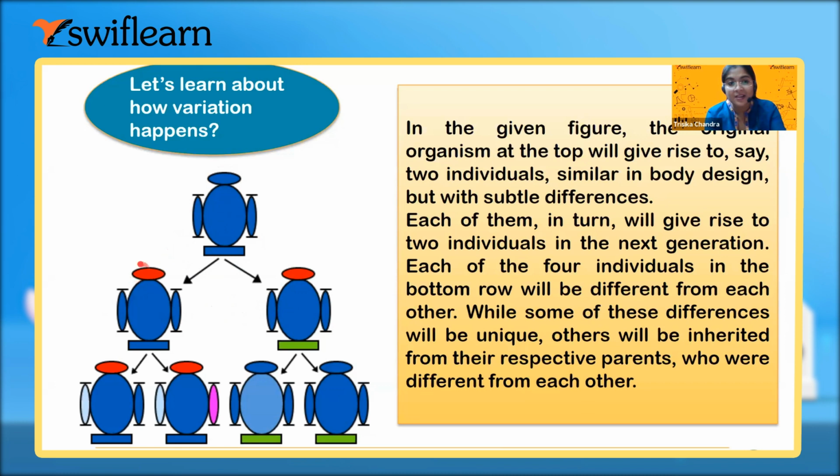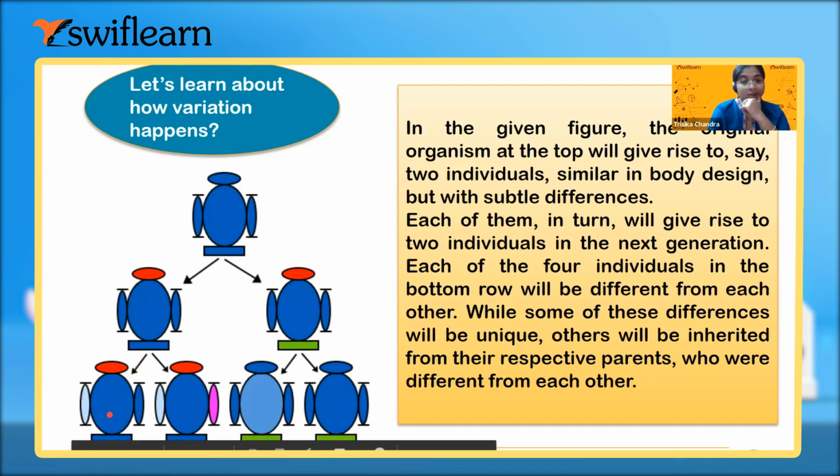Can you see the head becomes red over here, and both of the siblings have got the red head, but the tail portion or the base portion, if I consider it as an insect, is having green color in one and blue color in the other. So one is getting more characteristics from the parent, and another one shows more variation from the parent. Now in the next generation, the offspring are not at all getting the green base because their parent is not having the green base.